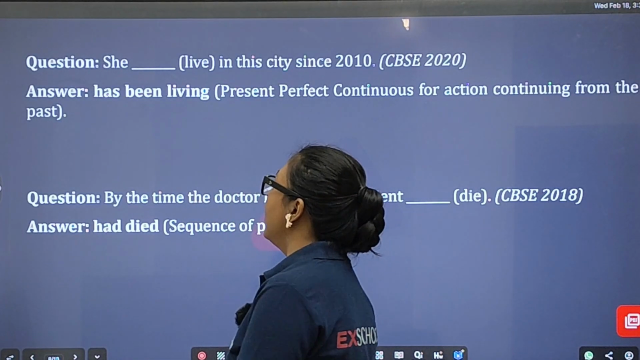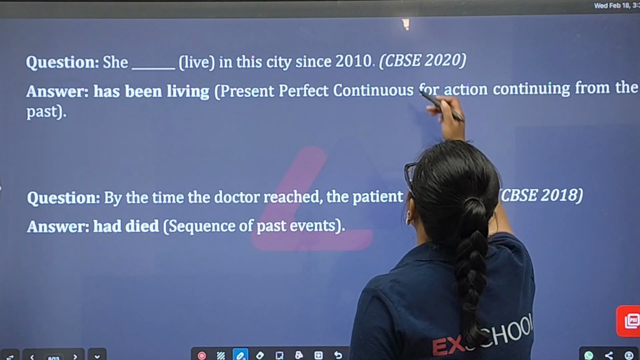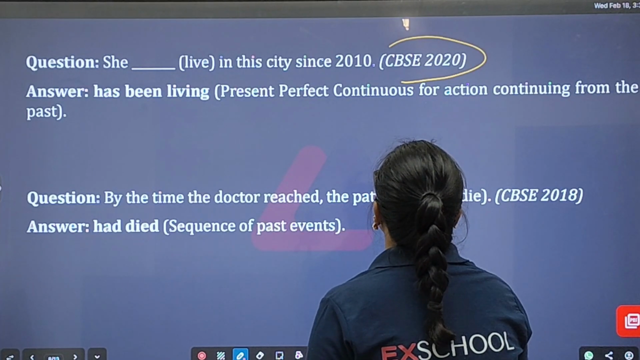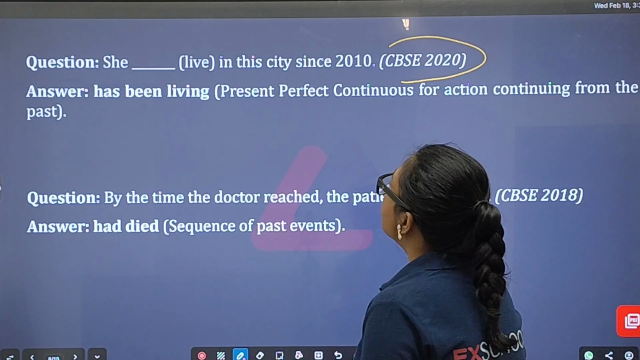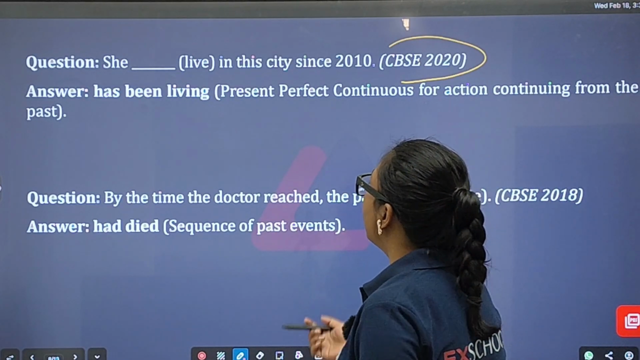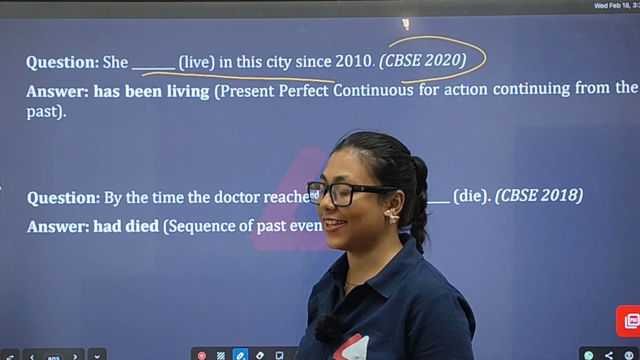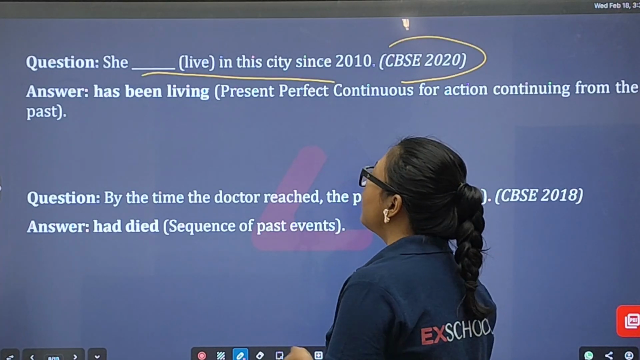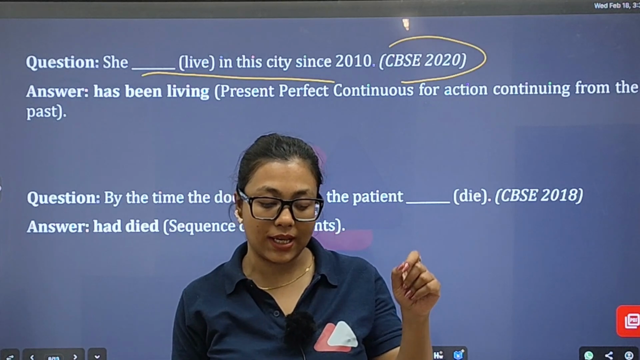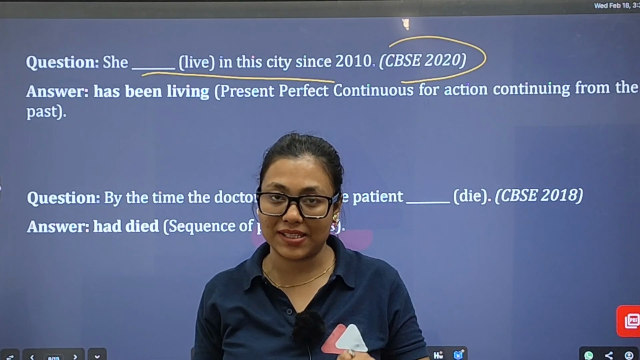Alright, now another question. She does live in this city since 2010. This question was asked in the year 2020. So, first of all, you have to figure out the tense of this particular sentence, then just move on to the format. When you get this kind of sentence, this tense indicates an action which started in the past and continues till the present day.